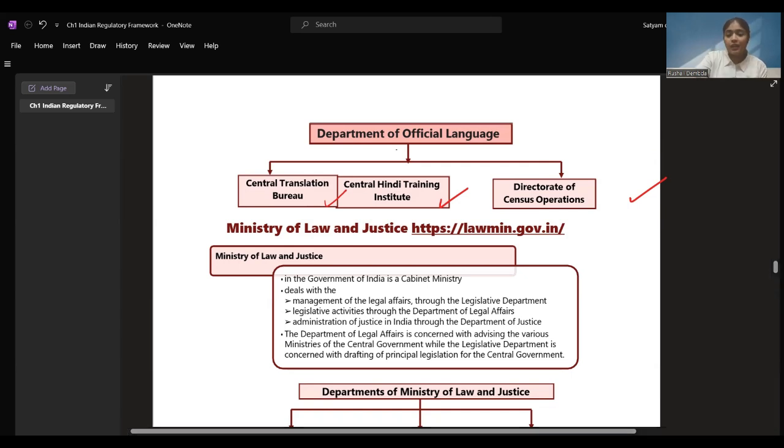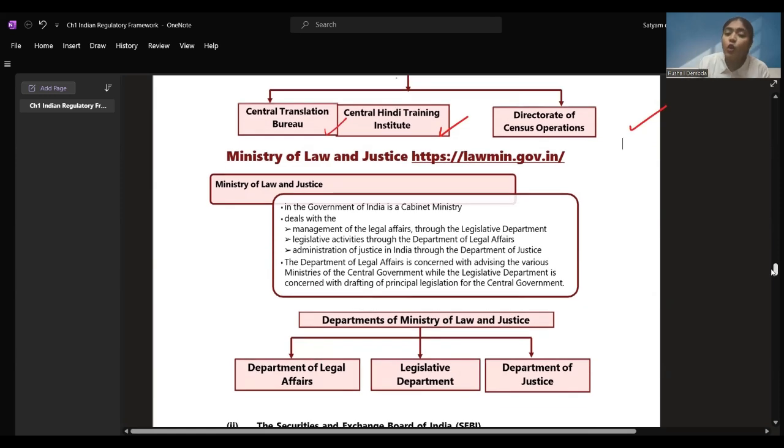Okay, now we'll see the next ministry, that is the Ministry of Law and Justice. The Ministry of Law and Justice in the Government of India is a cabinet ministry. It deals with the management of legal affairs. They check whether people are following all the laws, rules and regulations or not. All this is checked by the Ministry of Law and Justice, right? Let's see what they have given.